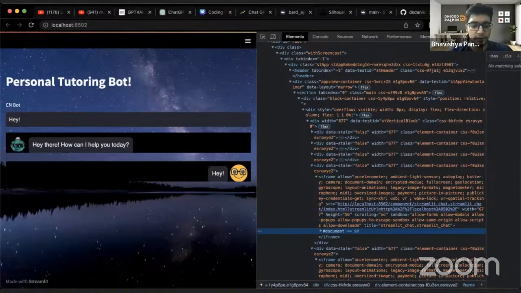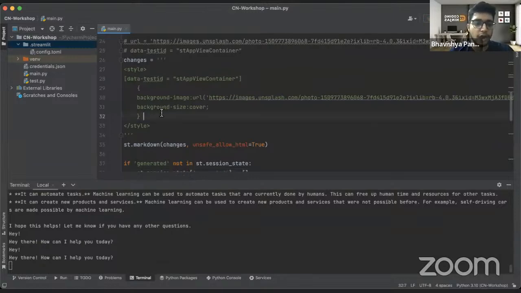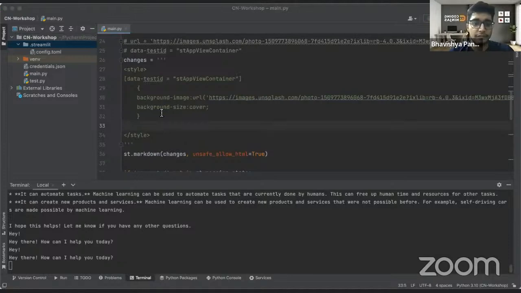Okay, so let's do it quickly. Here are the iframe things. First we understand where this thing basically is coming from. If you see that earlier we had that HTML thing, right? HTML tag over there.